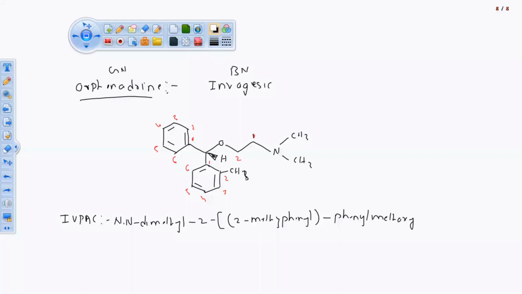This is phenylmethoxy, the 2-methylphenyl connection. So this phenyl is a methoxy group. Included, done. So we are going to close this square bracket. So there are 2 units, one written in the bracket and one in the square bracket. Now what is left? Ethane amine, N,N-dimethylethanamine. So this is about the IUPAC name.